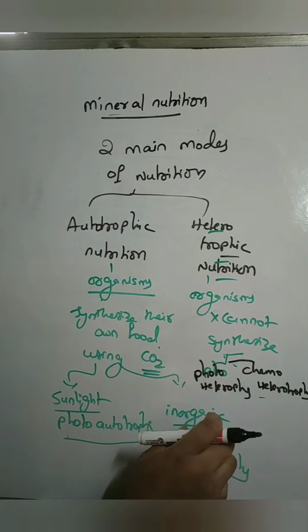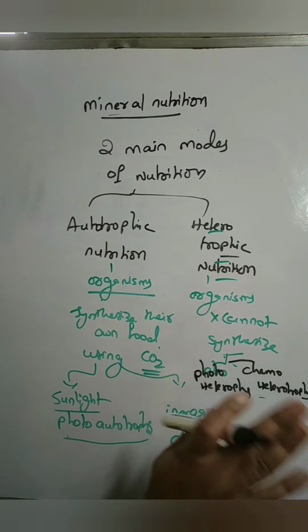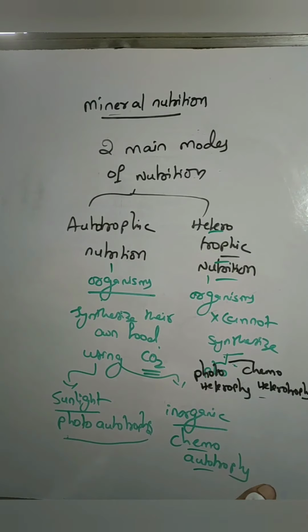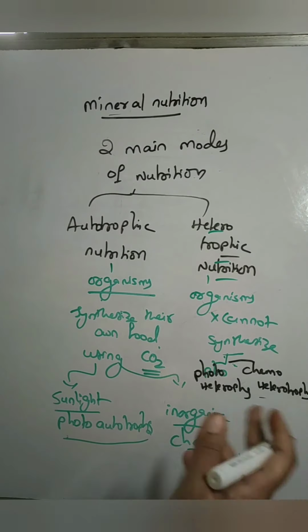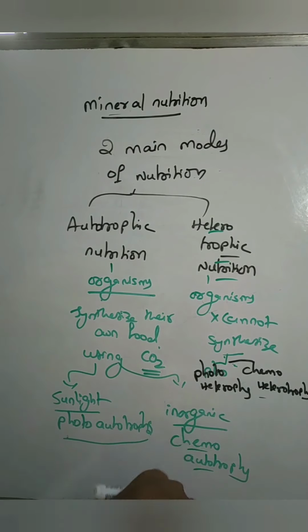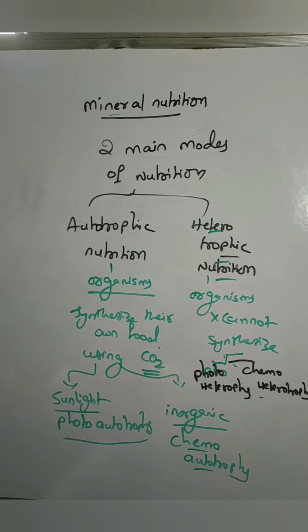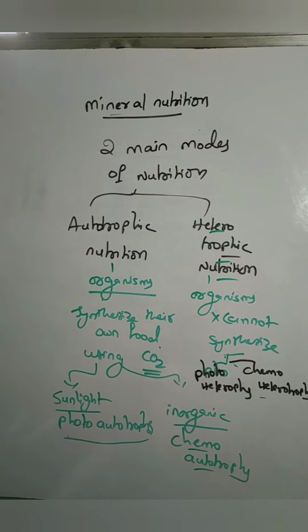And chemoheterotrophs depend upon other organisms for everything, to get food and for energy. All the parasites, insectivorous plants come under the chemoheterotrophs. Saprophytes, everything will come. Symbionts also come under the chemoheterotrophs.